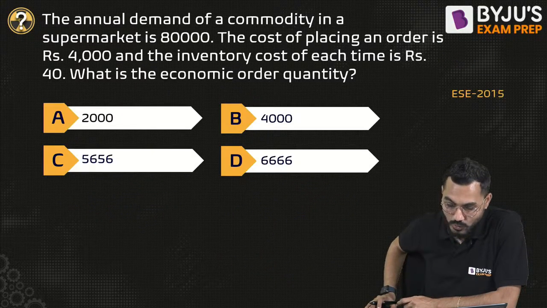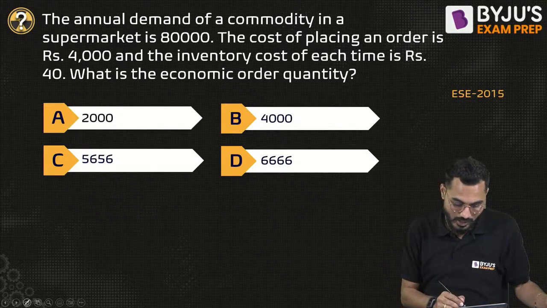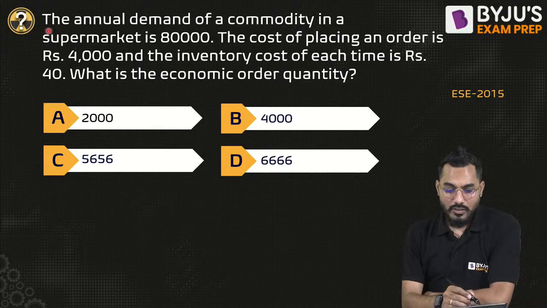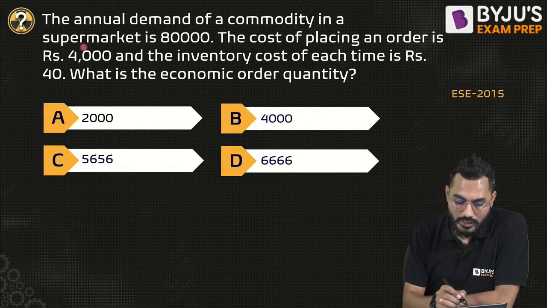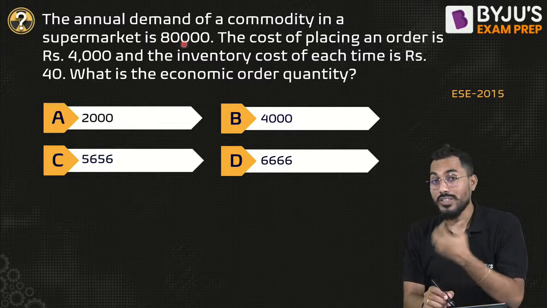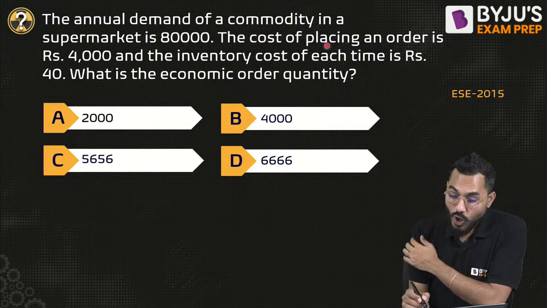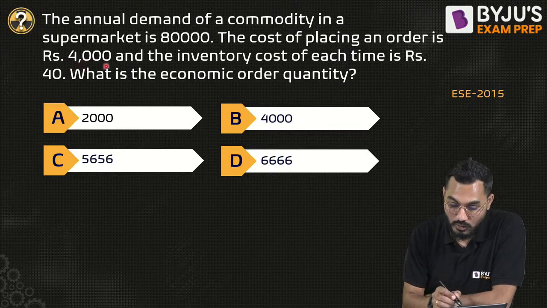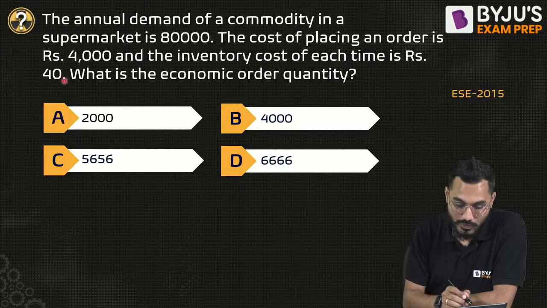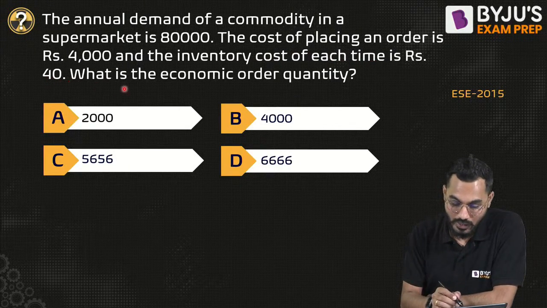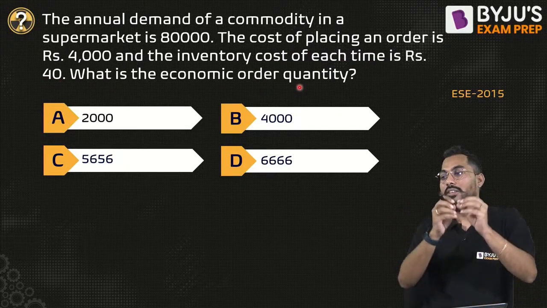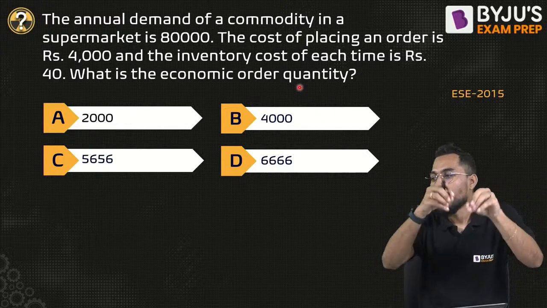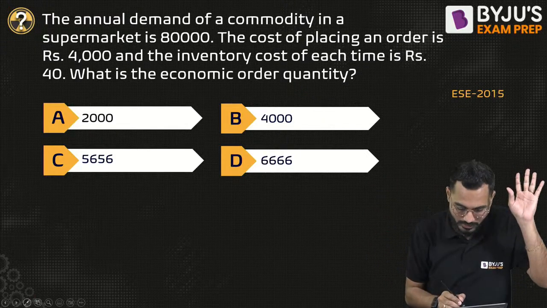Next question. And this is also very simple. Sir, the annual demand of a commodity in a supermarket is 80,000. So this is my annual demand. The cost of placing an order is rupees 4,000, and the inventory cost of each time is rupees 40. 40 is the inventory cost, right? What is the economic order quantity? Sir, it is a done and dusted story now. I'll just put the value and calculate the answer. Nothing to worry.